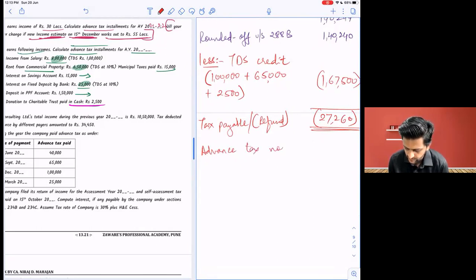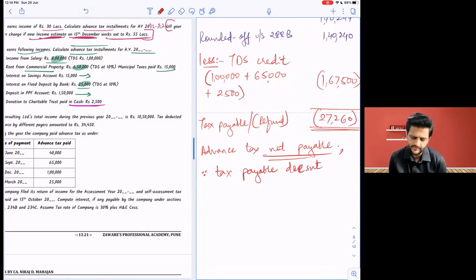Advance tax payable? No. Since tax payable, right? Since tax payable doesn't exceed how much? There is in fact a tax return, but still refunded this. Doesn't exceed how many rupees? 10,000. Right, all of you?